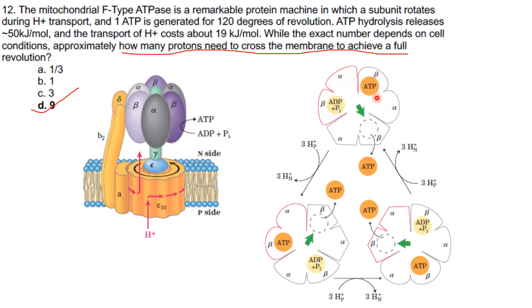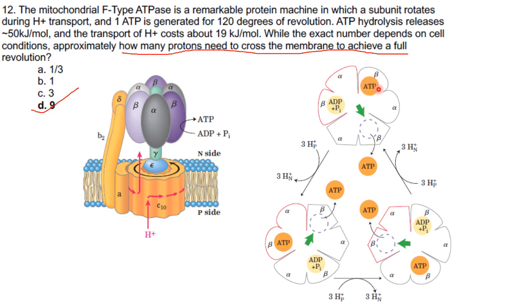This is one 120-degree revolution, this is another, and this is another. They have shown it in 3 different pictures. But actually, once ADP is released from this subunit, it will bind another ADP, then the beta ATP conformation will change and move to beta MT, and from beta MT the ATP will be released.